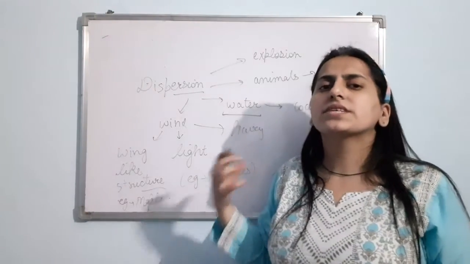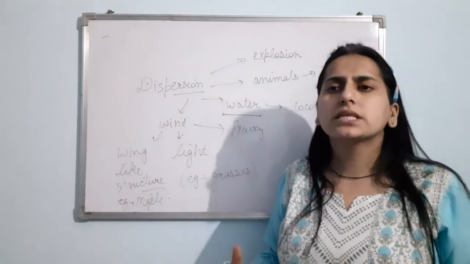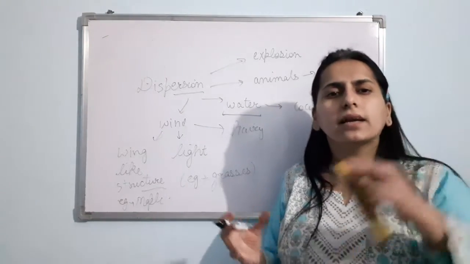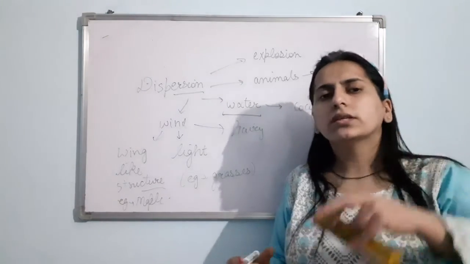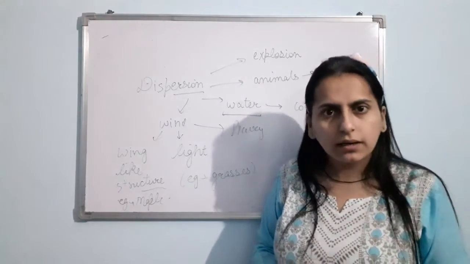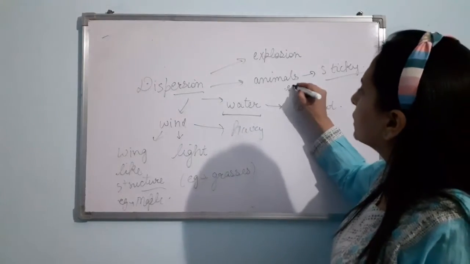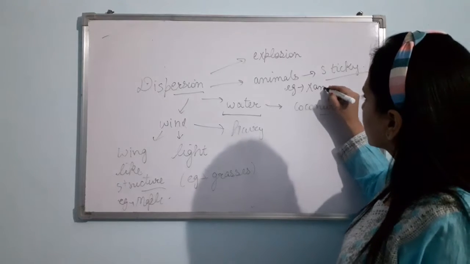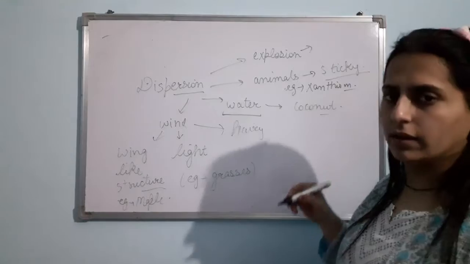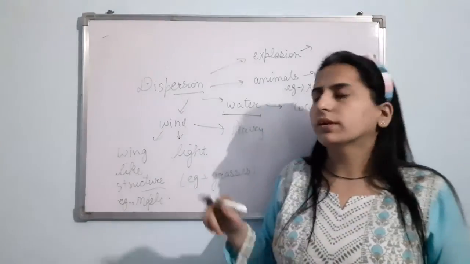So these kind of seeds, they are having hooks, they are having spines so that they can cling, they can attach on the surface of the animals, on the body of the animals. Clear? Its example is xanthium, urena.